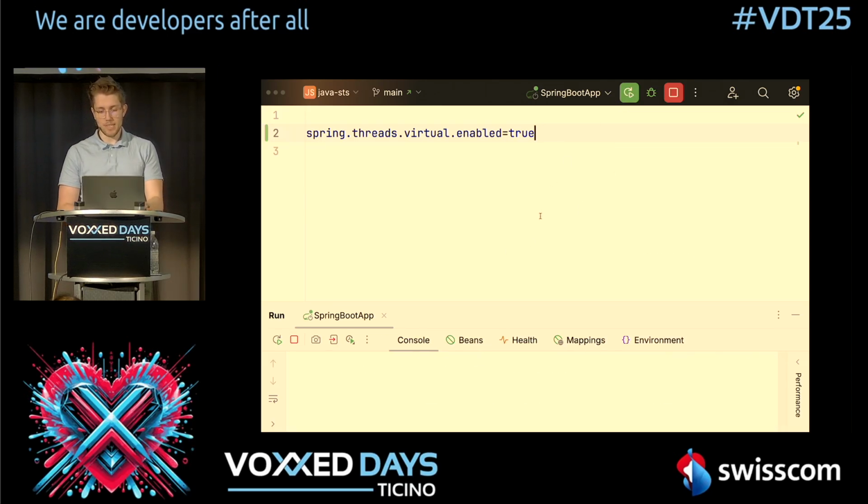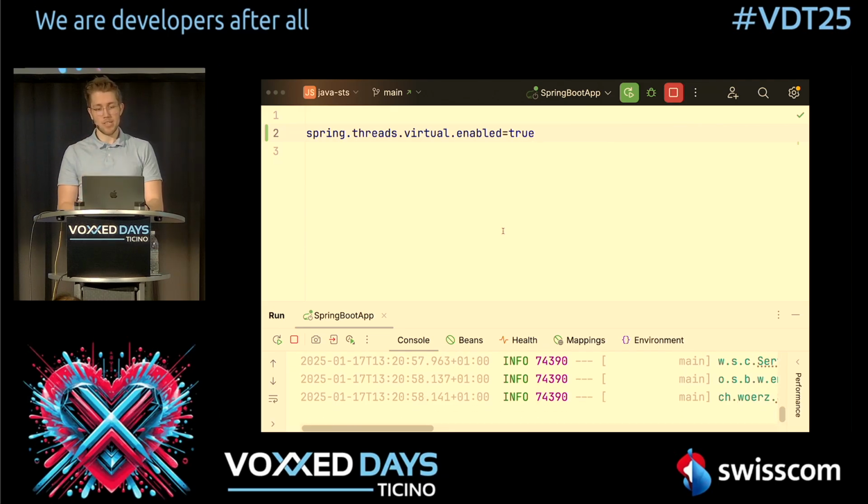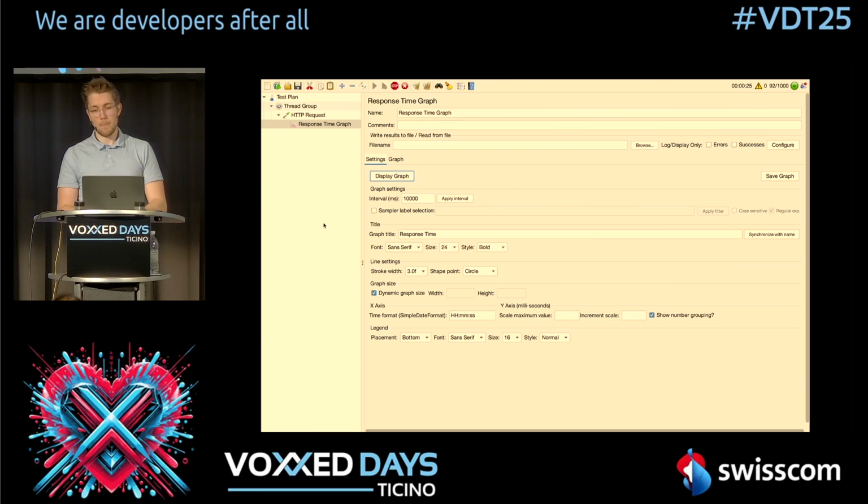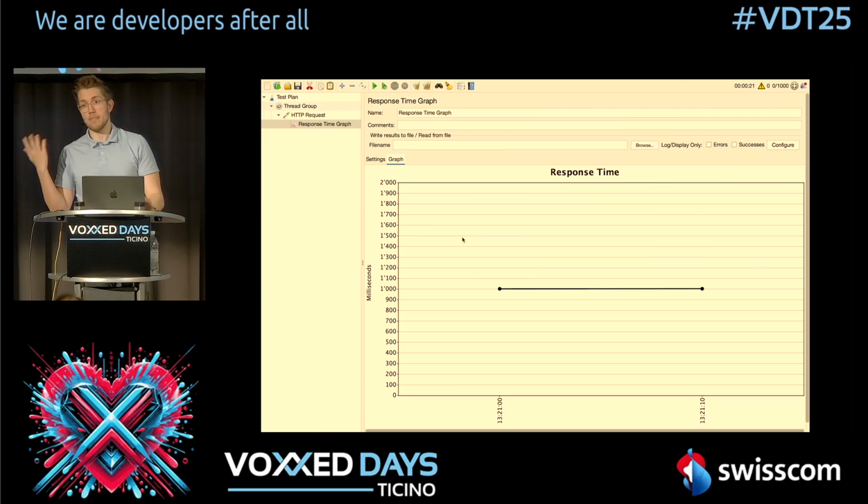So let's restart this. I didn't change anything in the code, just enabled this property. Let me now clear this and rerun the test. What now happens is the request comes in, a virtual thread gets created. The virtual thread looks for one of these worker threads which is available, connects itself to it. As soon as it sees this thread sleep, it disconnects itself from the worker thread because it knows it doesn't have anything to do now. And as soon as this thread sleep is done, it will come back, look for another worker thread, and return the result. So we can now see the graph here, and we can see it now takes 1 second.